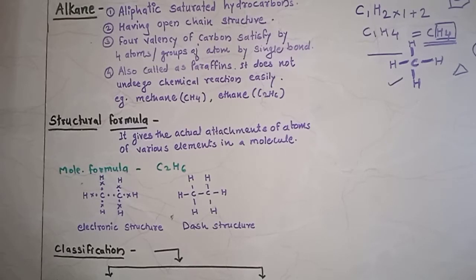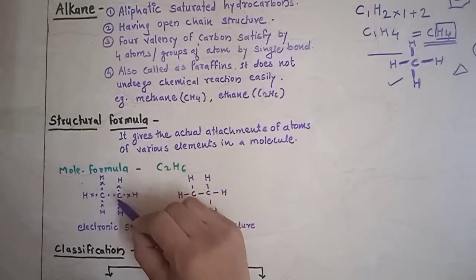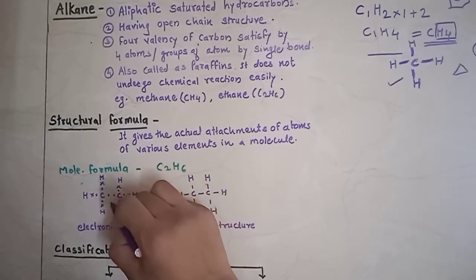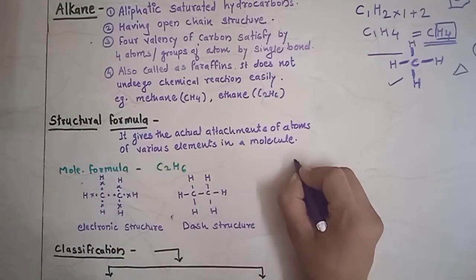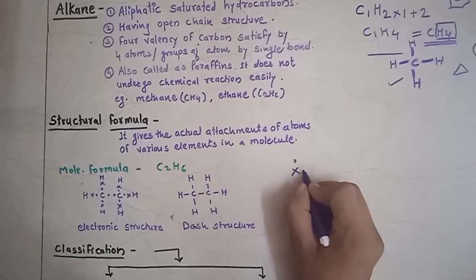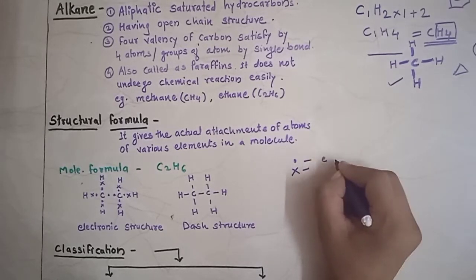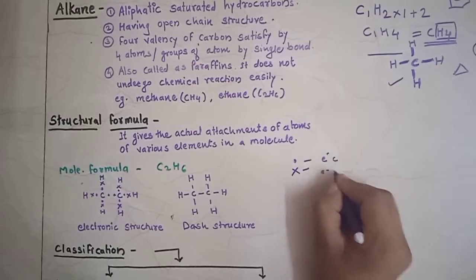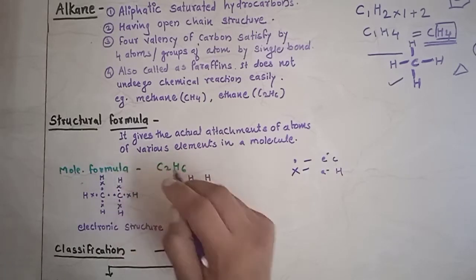There are two formulas: the electronic formula or dash formula, electronic structure or dash structure. We write the electronic formula by using dots and crosses. The dots mean the electrons of a carbon and the electrons of a hydrogen, which come together and make a bond.